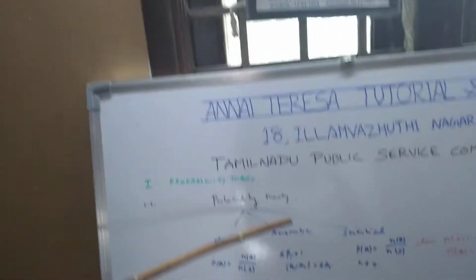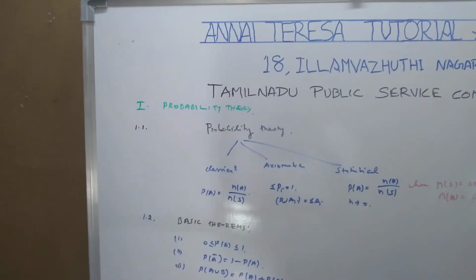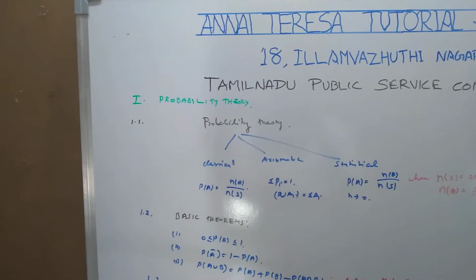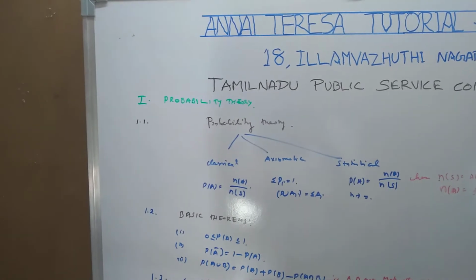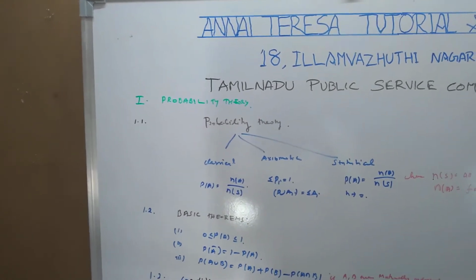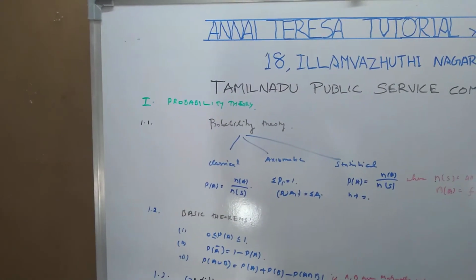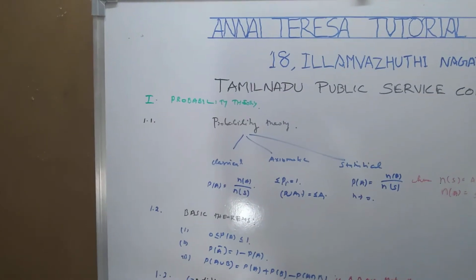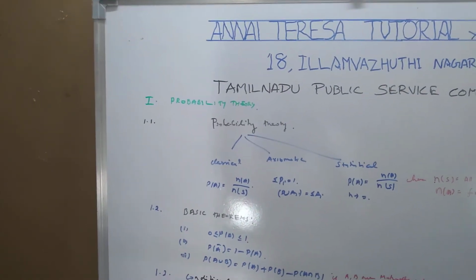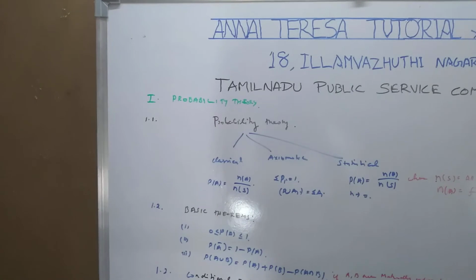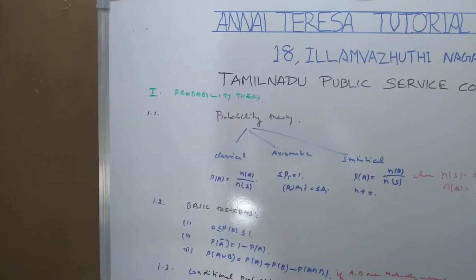First, I am going to discuss probability theory. This is a very basic topic, because most of you studied descriptive statistics, measures of central tendency, measures of dispersion, skewness and kurtosis. You already studied these, so they need not be emphasized much.